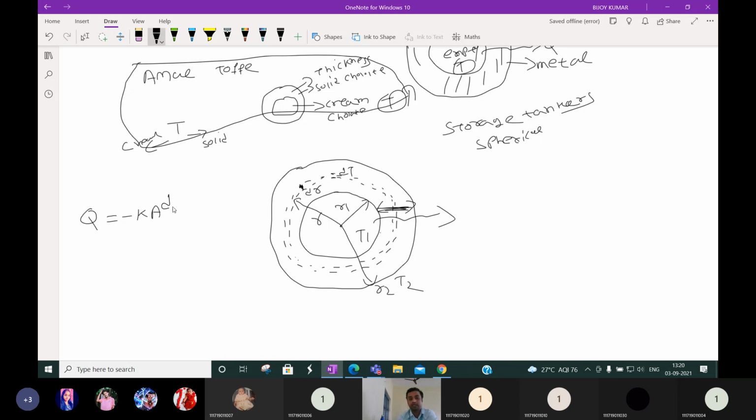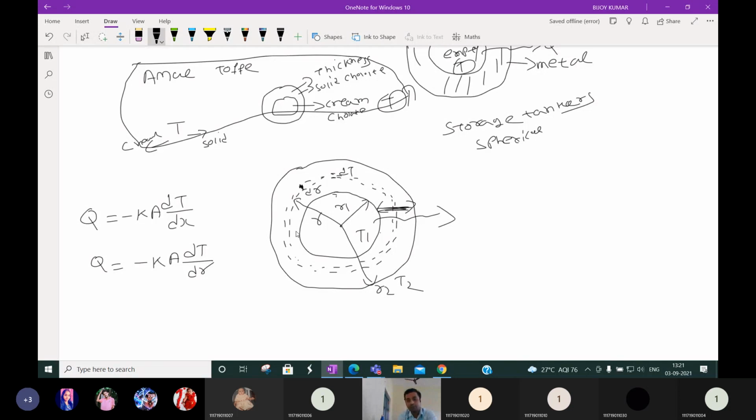We know that Q is equal to minus kA dT by dx, but here dx is not applicable because here we have radius. So we can write Q is equal to minus kA dT by dr, like the cylinder. So what is the area then? Inside the sphere is there, outside one sphere is there, so the area of heat transfer means the area of a sphere, because through this the heat will transfer to the outside.